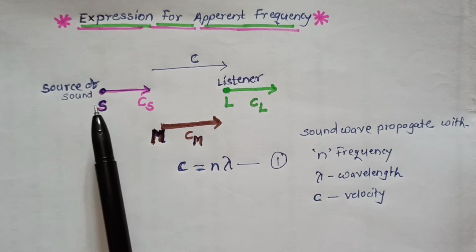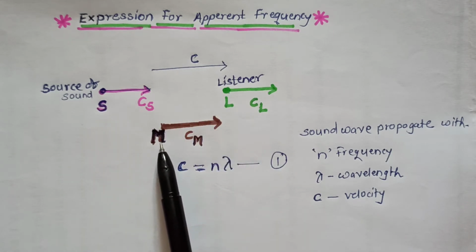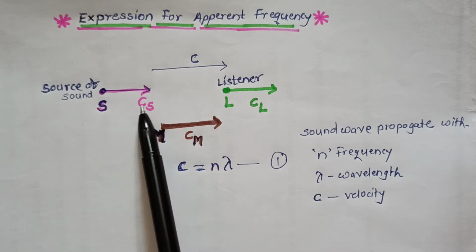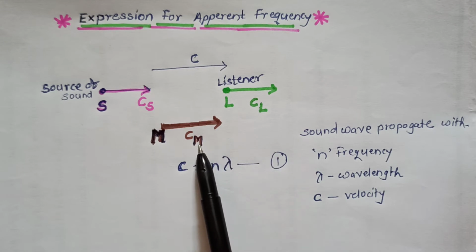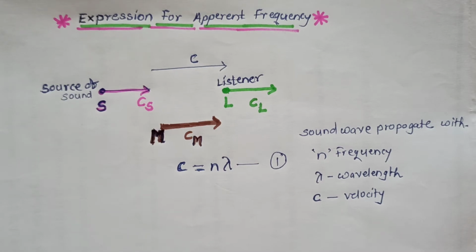The source, listener and medium are in motion with velocities cs, cl and cm along the same direction respectively. The relation between velocity, frequency and wavelength is c is equal to n lambda. Consider this as equation number 1.